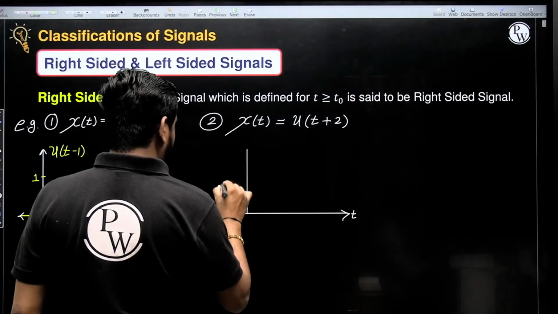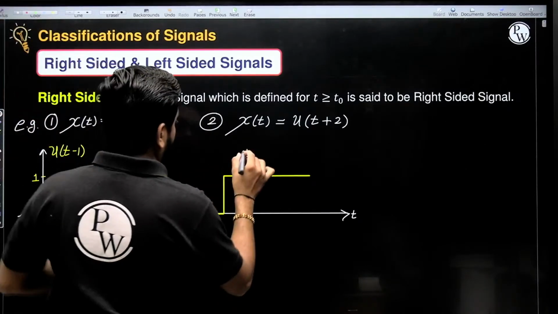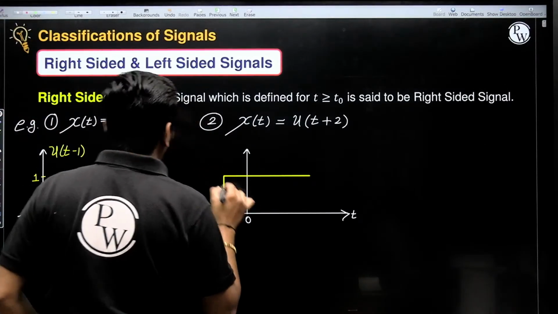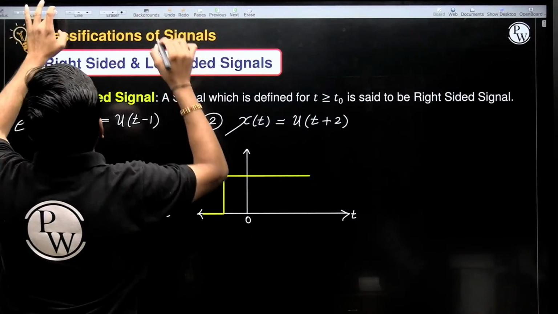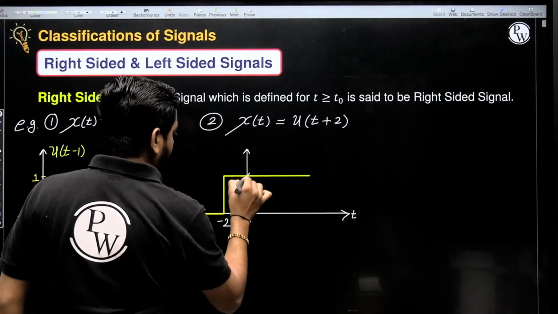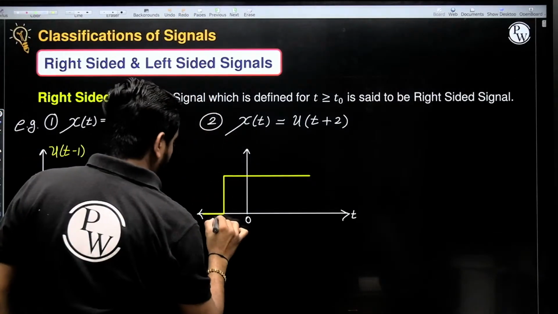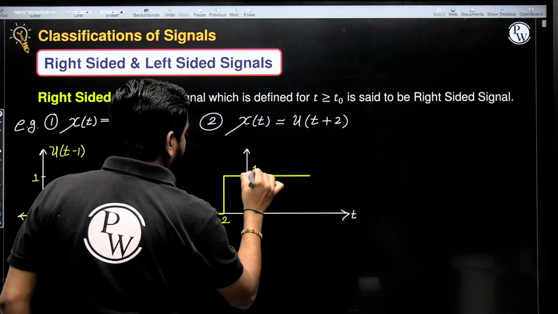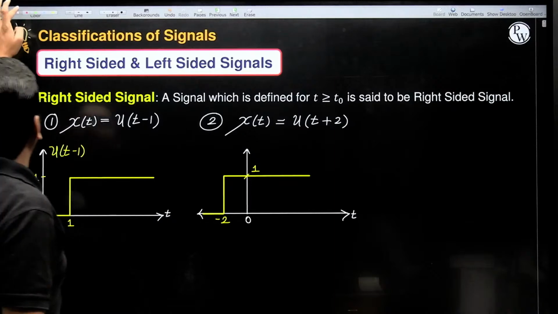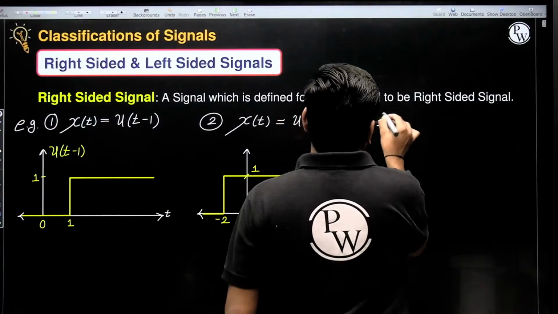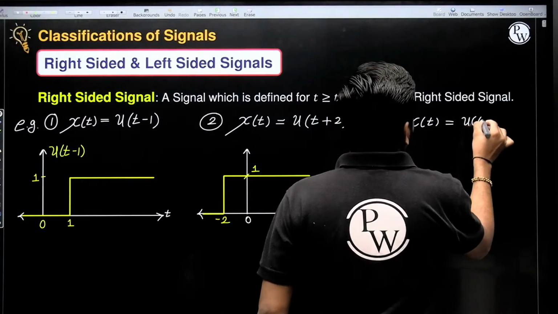Starting from t equal to minus 2 and going towards the right side, amplitude 1. This is known as what? Right sided signal. Okay.